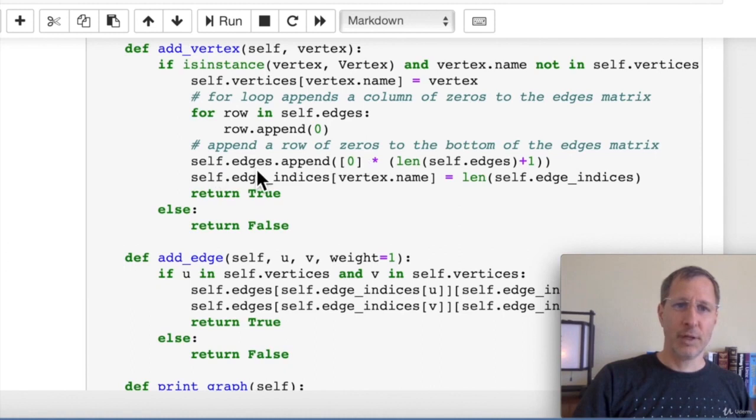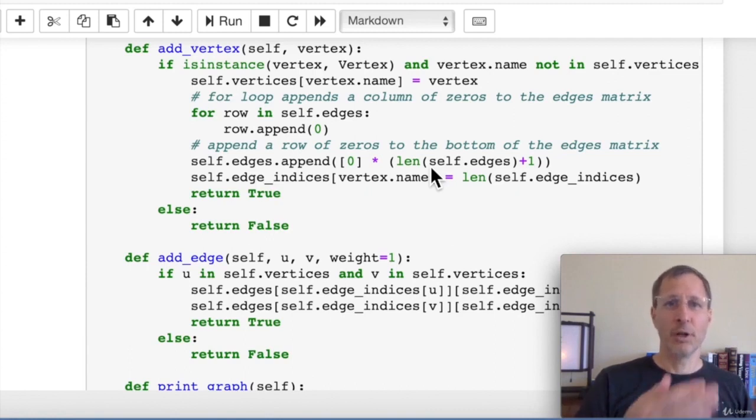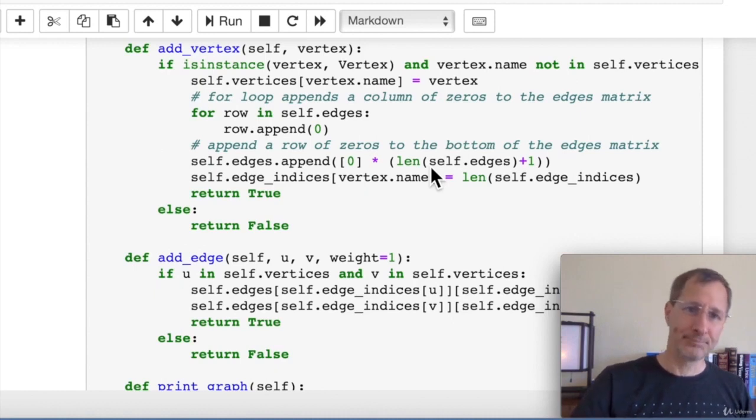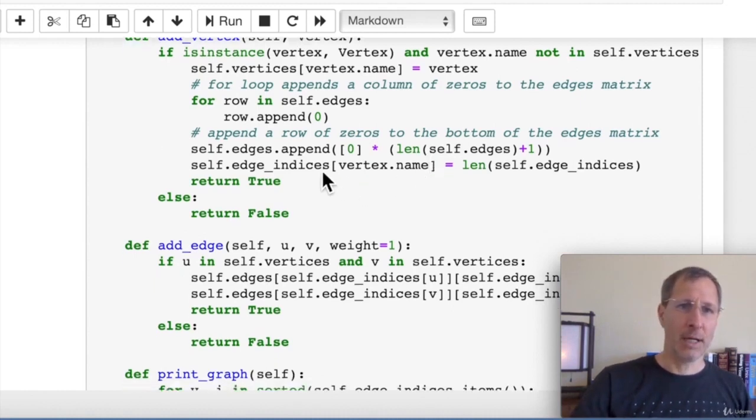So we do that using the self.edges.append 0 times length of edges plus 1. In other words, however many edges there are, we're going to add a 0 at the very bottom row for each one of those. Now, since we just added a vertex, there's obviously no edges connecting to it yet, so we know these are all zeros. But as we add edges connecting to that vertex, then we're going to flip them to a 1. And the last step in adding a vertex is we update the edge vertices. We add that vertex name and the index that we can find that vertex at in the edges list.